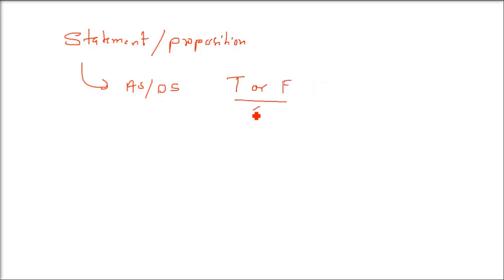Okay, let me tell you again. A statement, or we are calling it a proposition, is assumed to be either true or false, and we are saying it to be either an assertive sentence or a declarative sentence. It can be true or false, but cannot be both together, either or, right? If I say something which is always true, it is a valid statement.